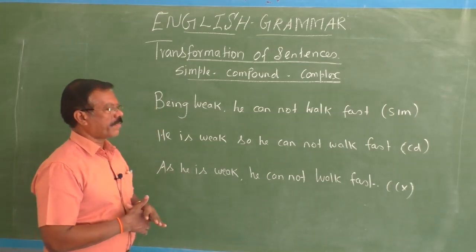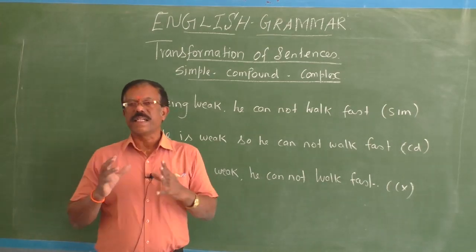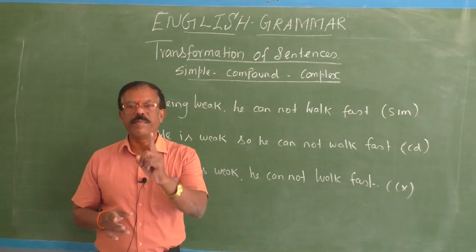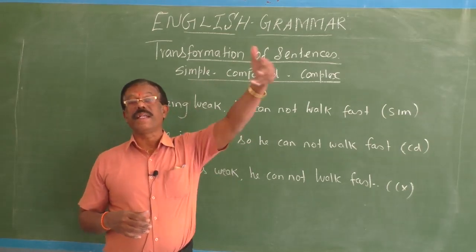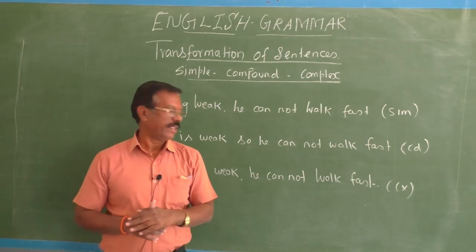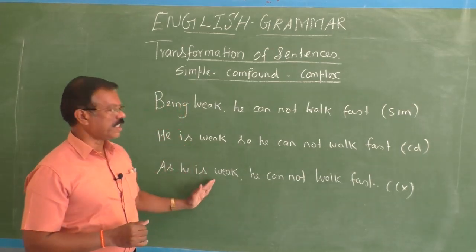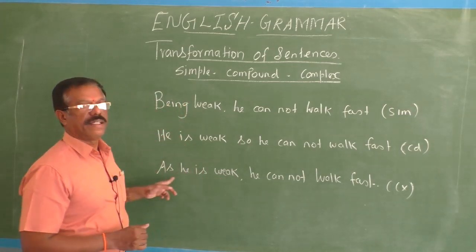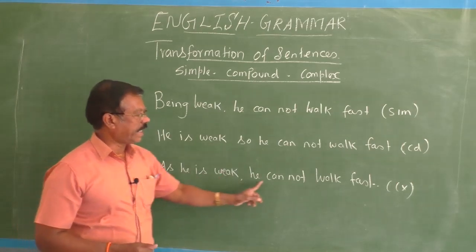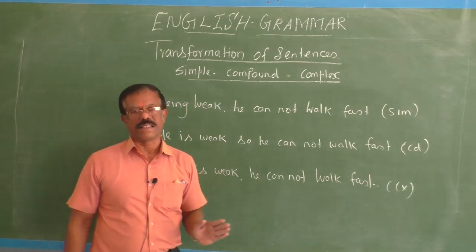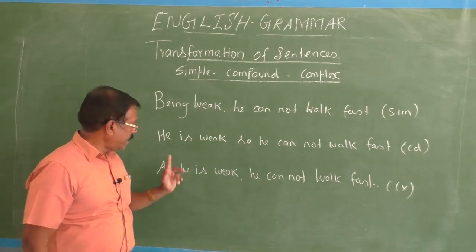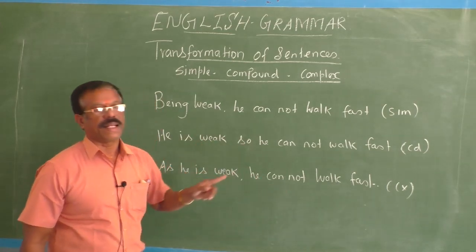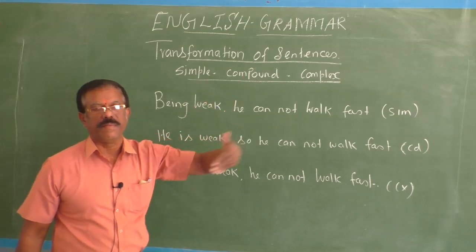And then come to the complex sentence. What is a complex sentence? In the complex sentence, you have only one main clause with one or more than one subordinate clauses. That's very important. See the example: as he is weak, this is a subordinate clause, a dependent clause. He cannot walk fast is the main clause. Why do we call this clause a subordinate clause? Because this clause depends upon the main clause for the completion of its meaning.